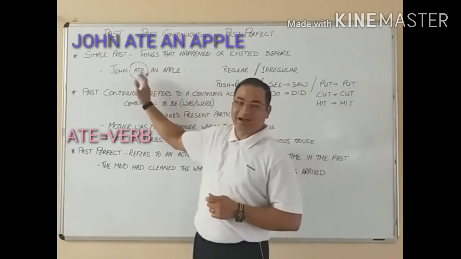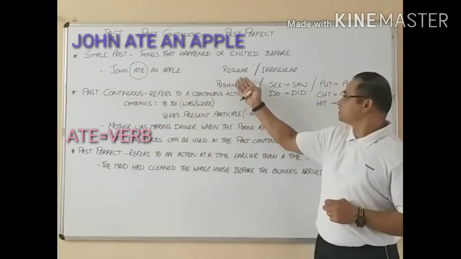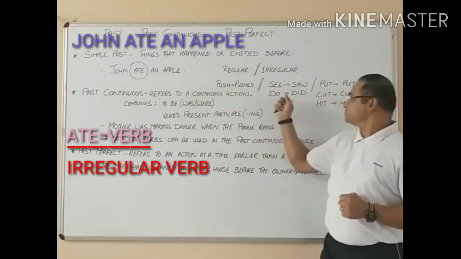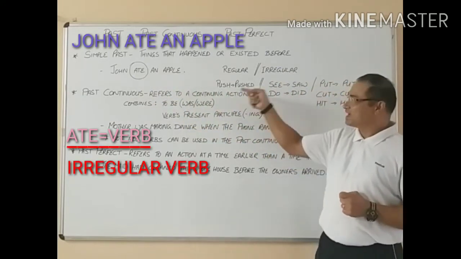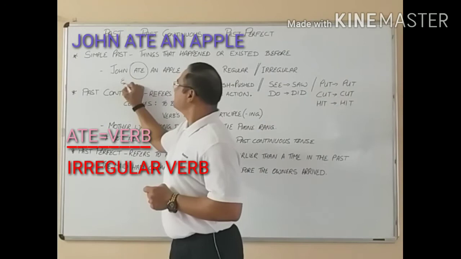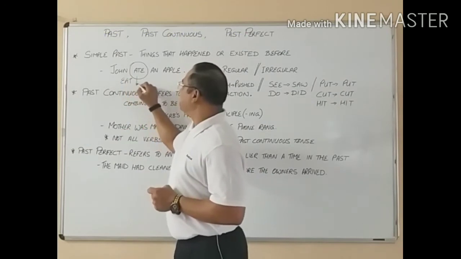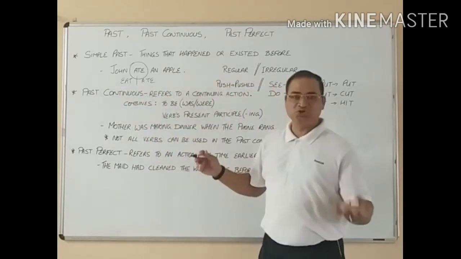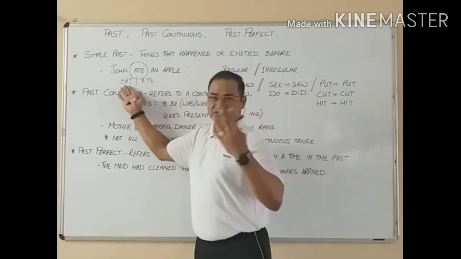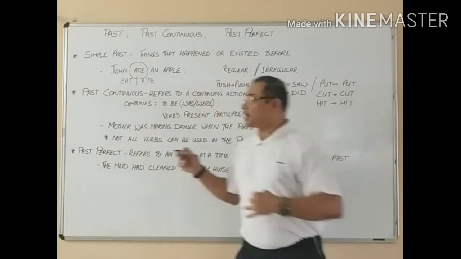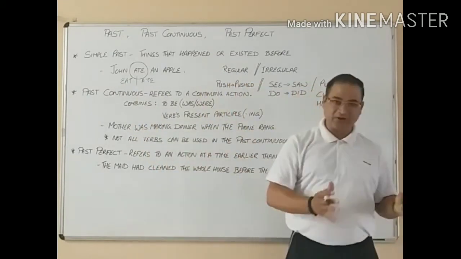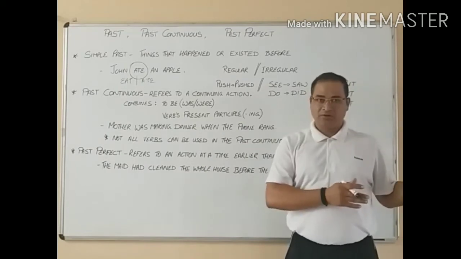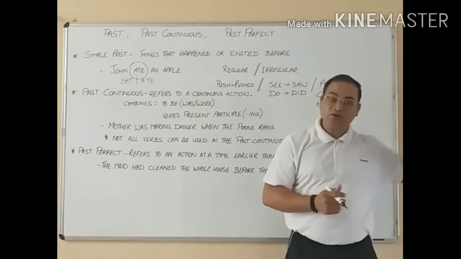And what kind of verb is this? If you see, I've written here regular and irregular verb. So ate comes under the irregular verb. You see, eat has become ate. You've got E-A-T, eat, and A-T-E, ate. So the verb has changed. E-A-T is in the present tense and A-T-E is in the past tense. So something that had happened in an earlier time, but time not mentioned. Happened earlier, but time not mentioned.